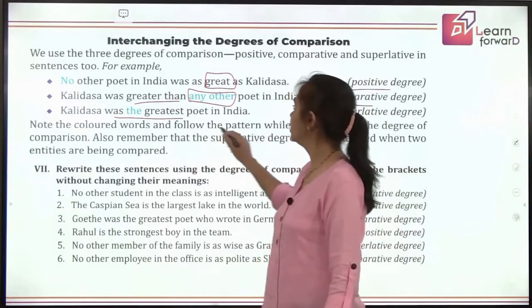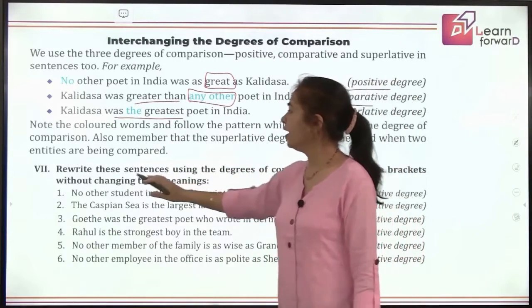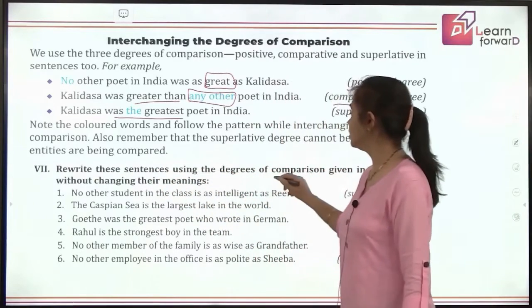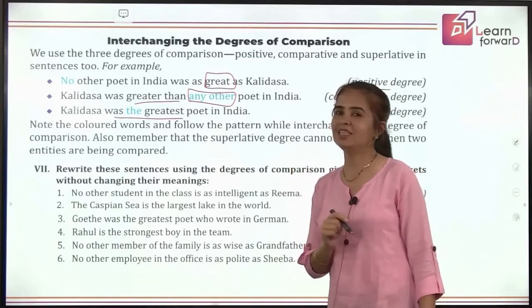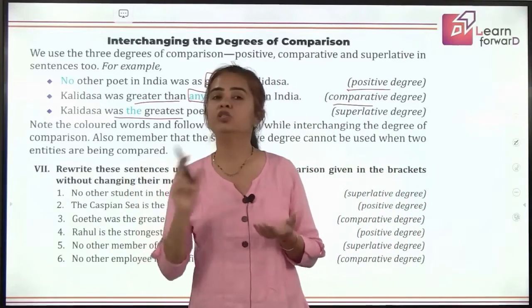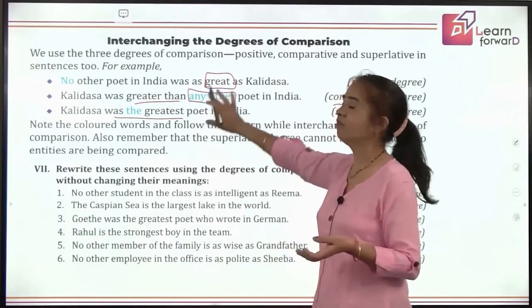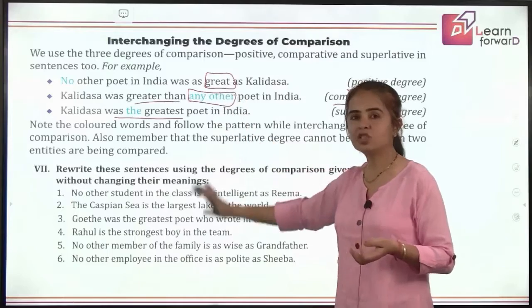Note the colored words and follow the pattern that I have already explained to you. So here we have: rewrite these sentences using the degrees of comparison given in the brackets without changing their meanings. This I have marked you earlier, that changing the degrees should not change the meaning as we have done in this set of sentences. The meaning remains same. So let's try for them.